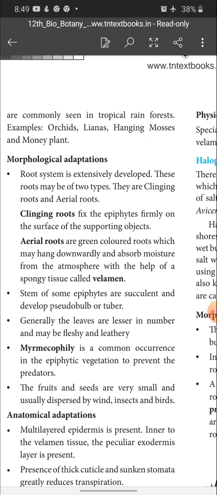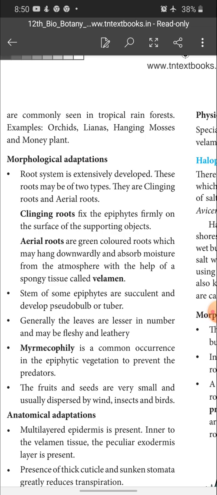Aerial roots are green colored roots which may hang downwardly and absorb moisture from the atmosphere with the help of a spongy tissue called velamen. What is this called? Aerial roots. Aerial roots are green in color, hang downwardly and absorb moisture from the atmosphere with the help of a special type of tissue called velamen.